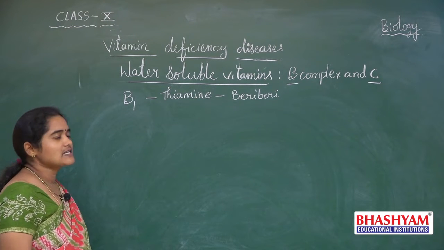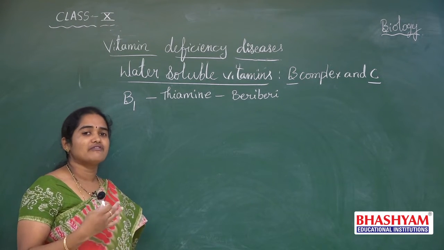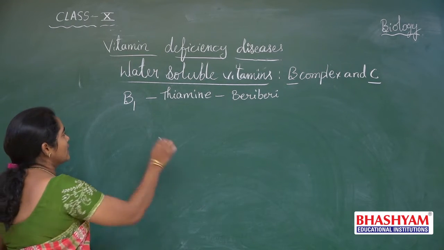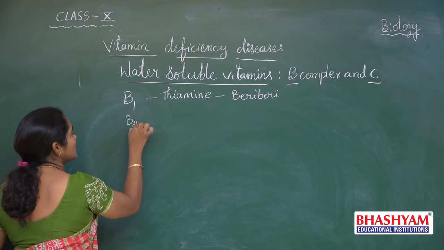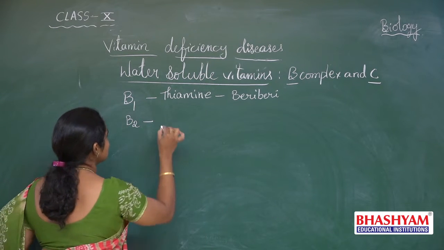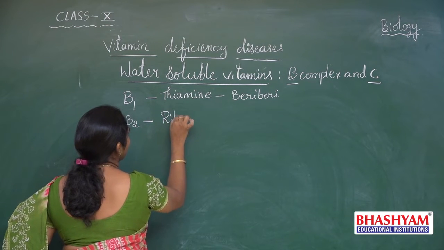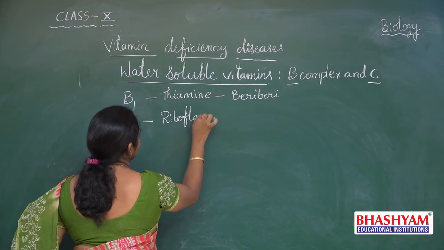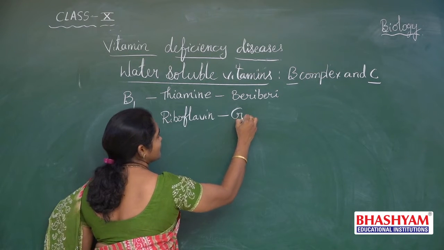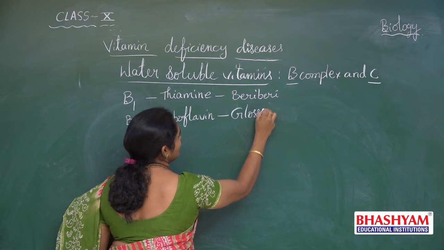Later we will discuss the symptoms and from which food source we get this B1 vitamin. Okay. Now let us go through B2 vitamin. The chemical name of this B2 vitamin is riboflavin. Its deficiency disease is glossitis.